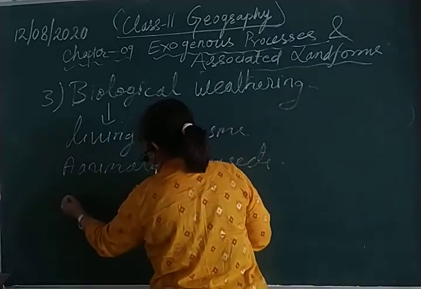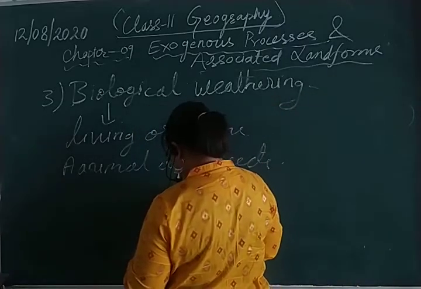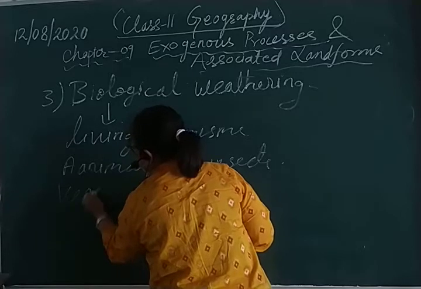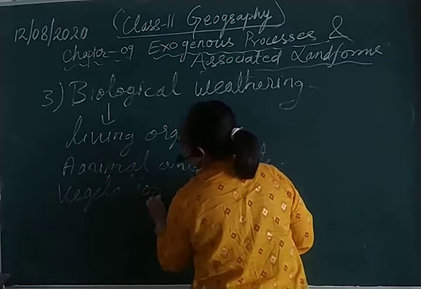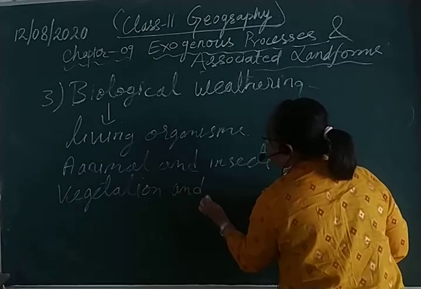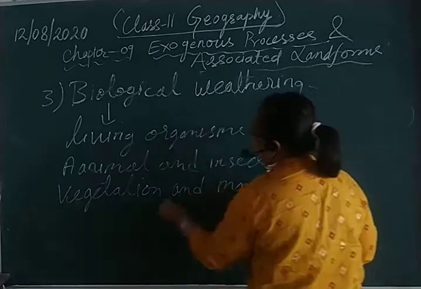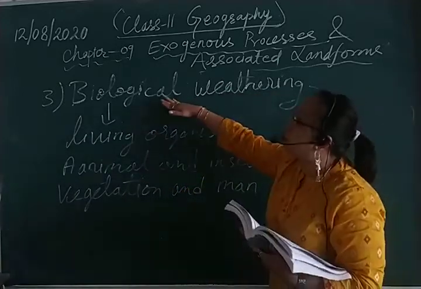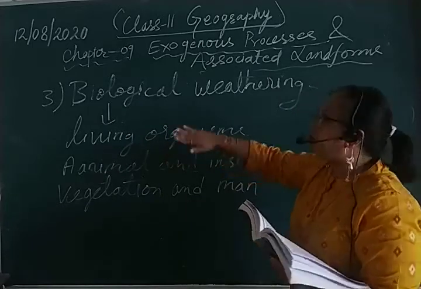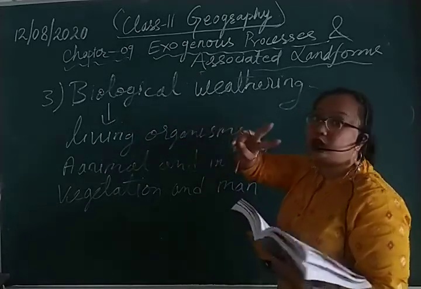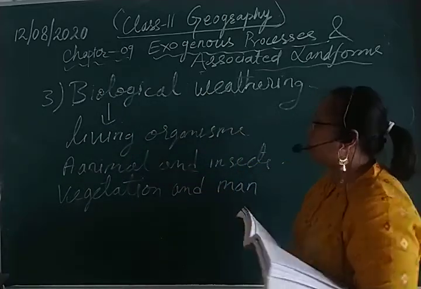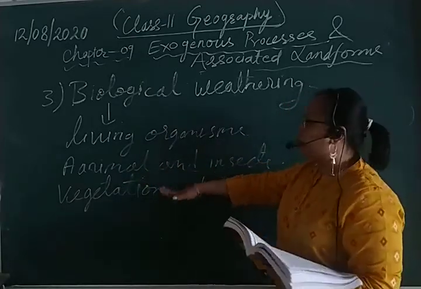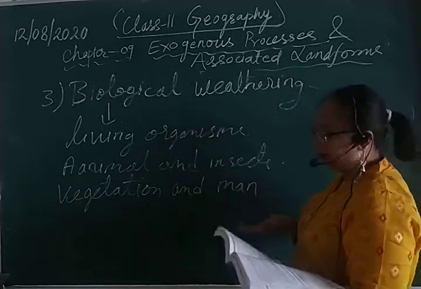And the next relation is between what? The next relation is between vegetation and plants. Sorry, vegetation and men. Got it? So biological weathering, the word biological itself means living organisms. And in this biological weathering, there are two relations mentioned here: one is between animals and insects, and the other is between vegetation and men.